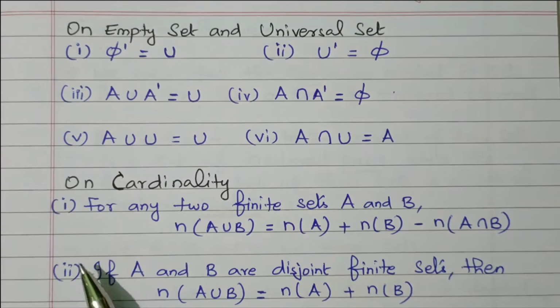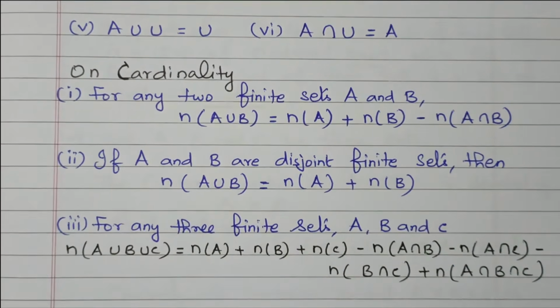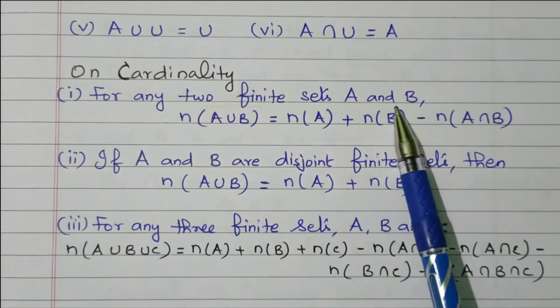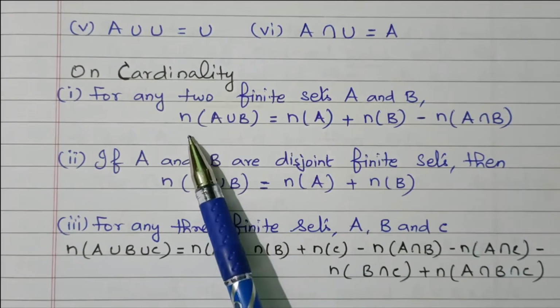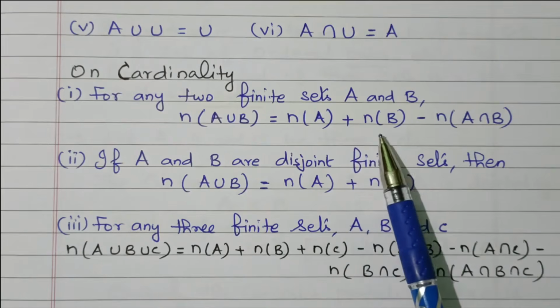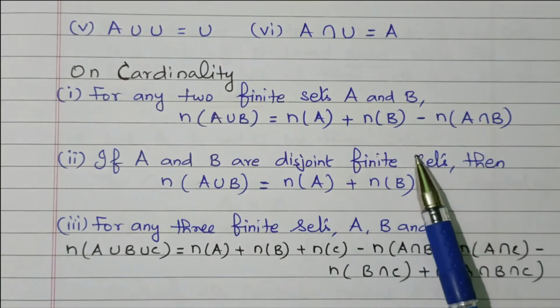Right. Next one is on cardinality. Cardinality, the next property. We'll see that. The first one, for any two finite sets A and B, we can write n of A union B equal to n of A plus n of B minus n of A intersect B. This will give the number of elements.